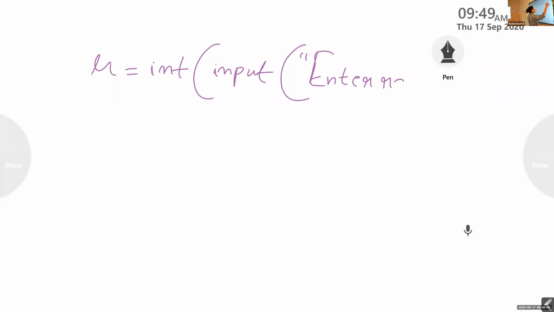Enter the radius, then area is equal to 3.14 into R into R. Indentation should be perfect. The next line itself you have to write A, just below R. Then print A. This is how you wrote your program.